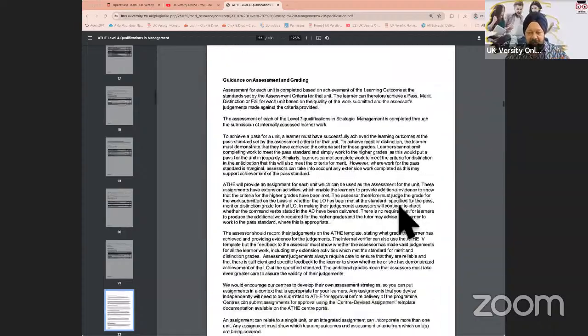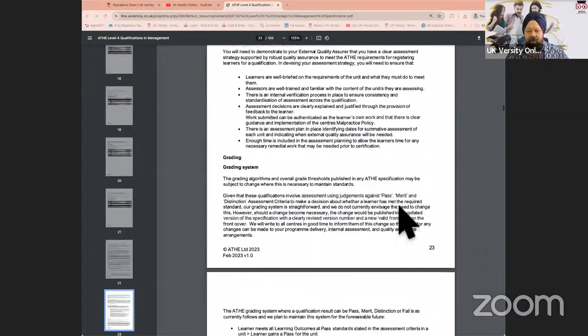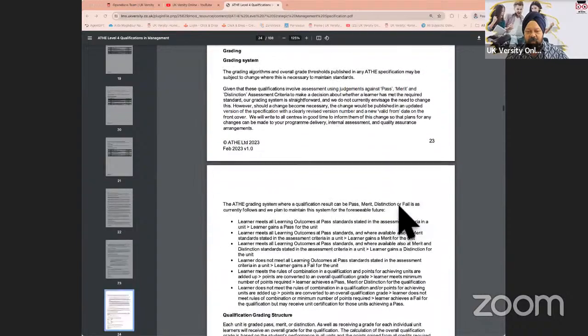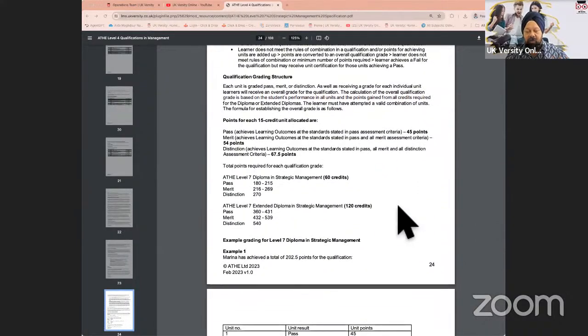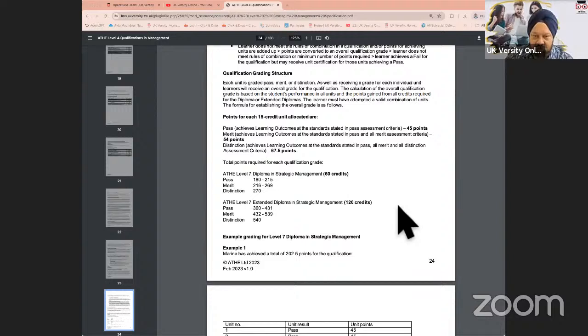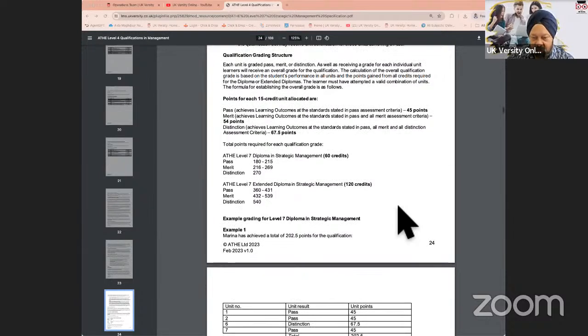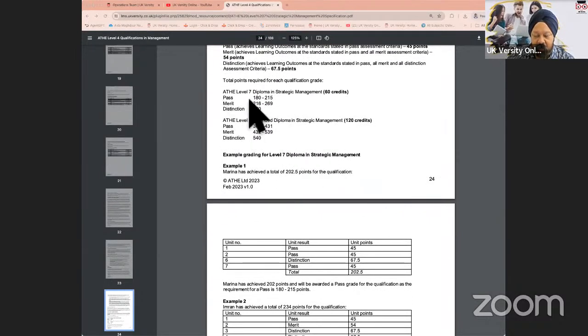Now, the other important bit in this document is to go through pages 23, 24, 25, because I cannot say that you are my favorite student and I'll give you merit or distinction. There is a criteria behind how grading is done in the qualification. If your overall score after covering 8 units is between 180 and 215, you will be awarded pass. If it is between 432 and 539, merit, and over 540 will be distinction.